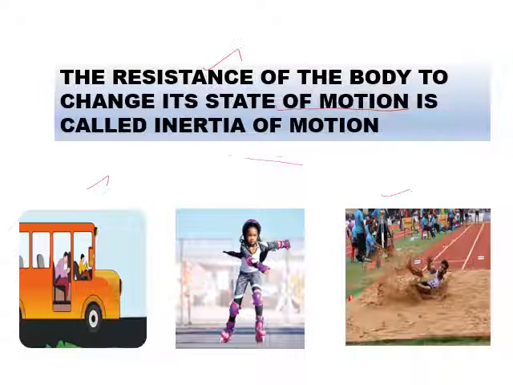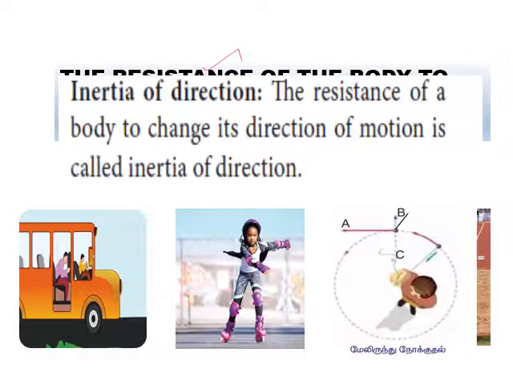Rest. But the body wants to be continuous in the movement condition, so he makes a jump for a particular distance. This is inertia of motion. Next, inertia of direction. Here the resistance should be to the direction of the motion. So the resistance of the body to change its direction of motion is called inertia of direction. See the definition. The resistance of the body to change its direction of motion is called inertia of direction. Here you have to change only this concept.